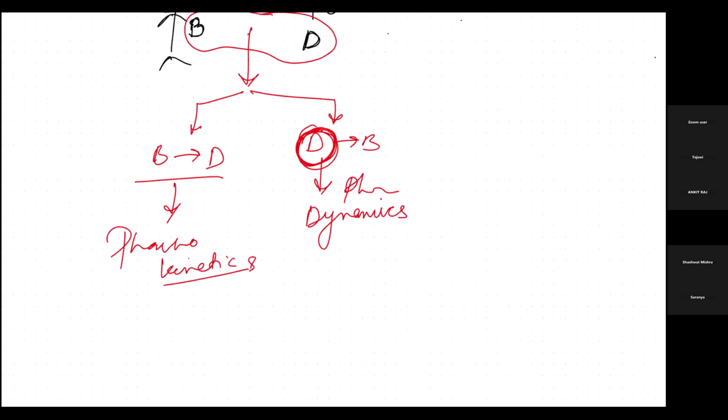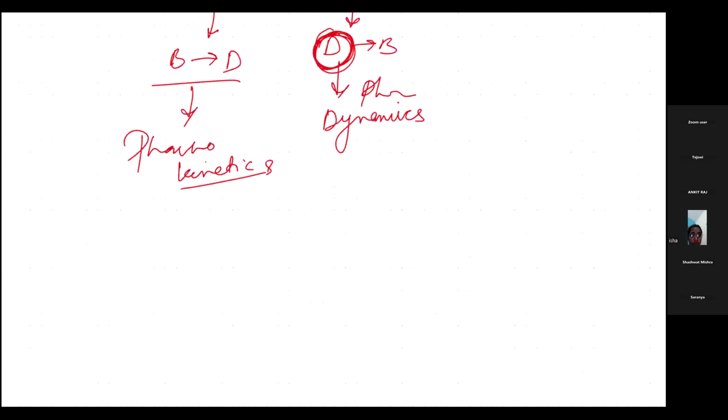Okay, I hope it's clear what pharmacology is. Pharmacology is nothing but the study of interaction of drug with the body. When two people are coming, we will see what B is doing to D and what D is doing to B, right? What D is doing is dynamics. That's it. You remember this much only. These are the two main topics that we are going to deal with today. Till now we studied the definition, and the basics: what is kinetics and what is dynamics.